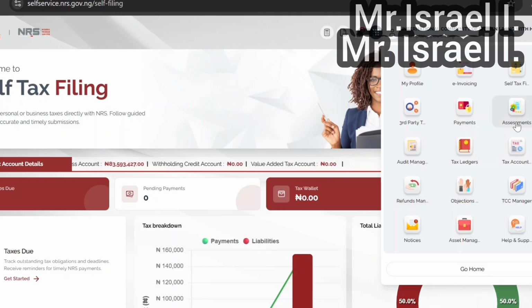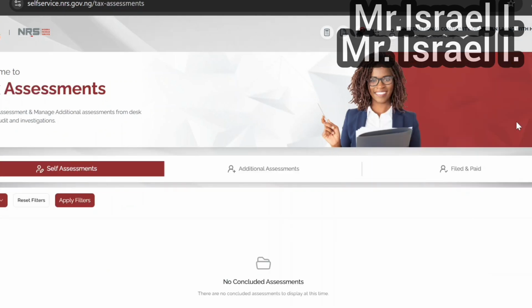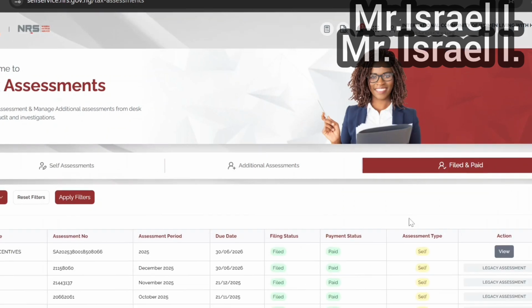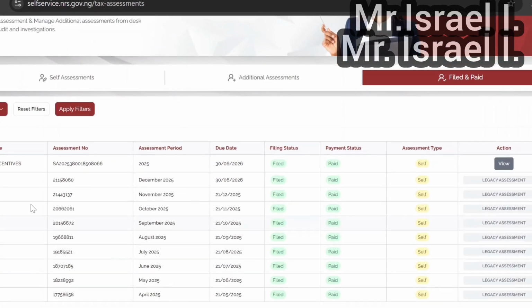Let's go to our assessment and see what we have filed. Now you check your filed and paid. Now let's see our CIT December 2025. Yes, filed, paid. Our tax incentive filed, paid. That shows we are not owing anybody. This NGO is not owing anybody. So the filing is successful.